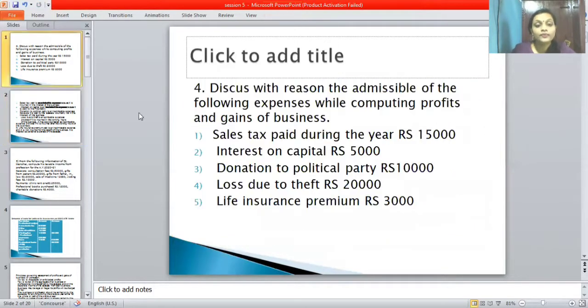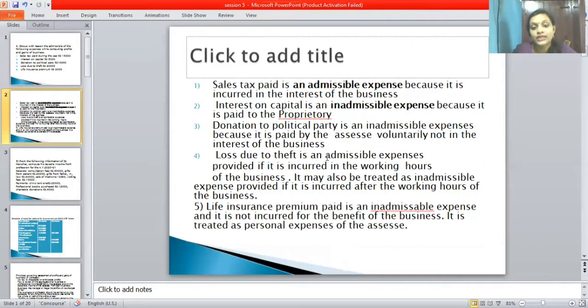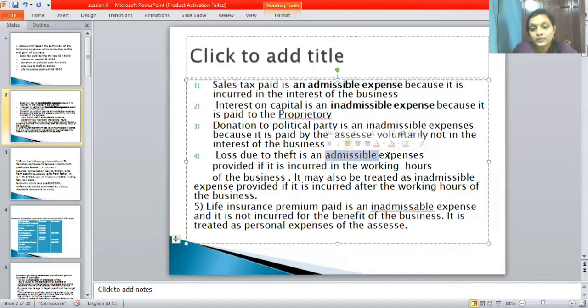Next point is loss due to theft, rupees 20,000. Loss due to theft is an admissible expense, provided it is incurred during the working hours of the business. It may also be treated as an inadmissible expense if it is incurred after the working hours of the business. So it is an inadmissible expense.